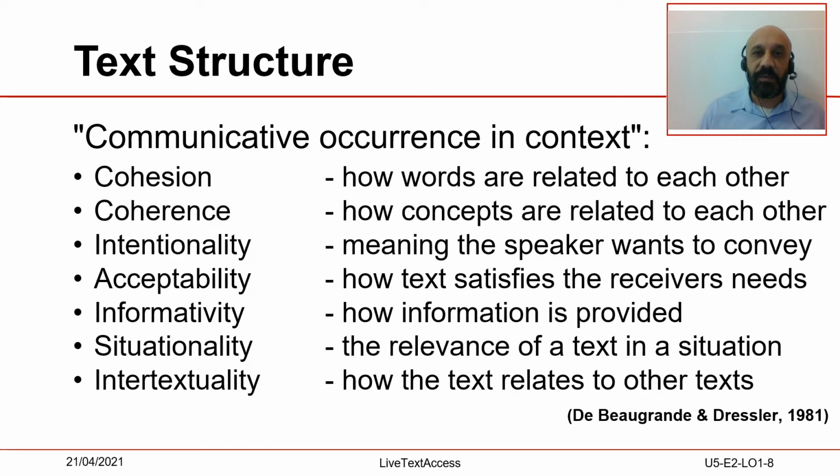However, if the speaker makes an impromptu speech, it may happen that this pattern is broken. The subtitler may think of providing more information in the subtitles to make the text more acceptable to readers. The sixth characteristic is situationality. Situationality is the relevance of a text in a situation.